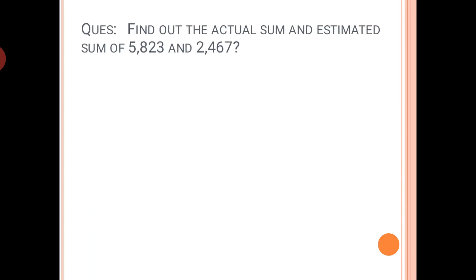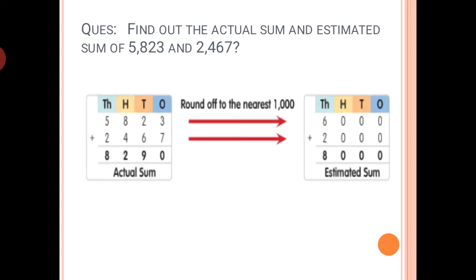So the first question is to find out the actual sum and the estimated sum of 5823 and 2467. So this is how we can do it. Actual sum means just a simple addition like we do. Actual sum means the exact answer that will come after adding the numbers. So here we have just added the numbers.